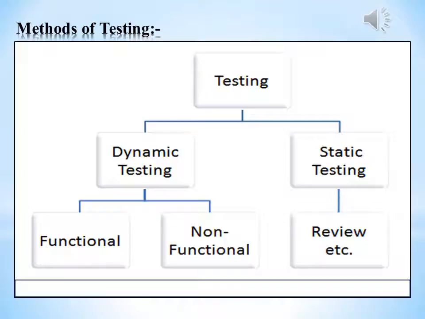And static testing includes review, inspection, walkthrough and static analysis. In the next slide, we will discuss what static testing is and the types of static testing.